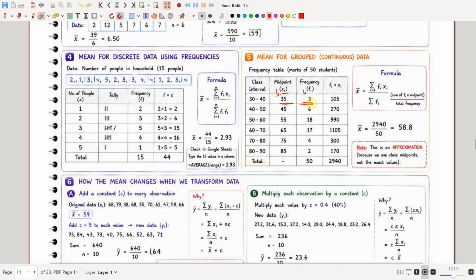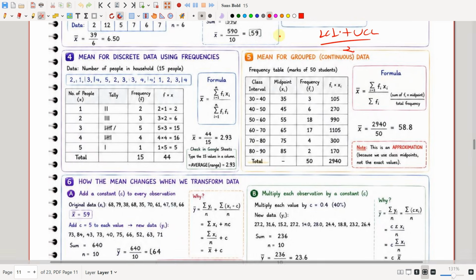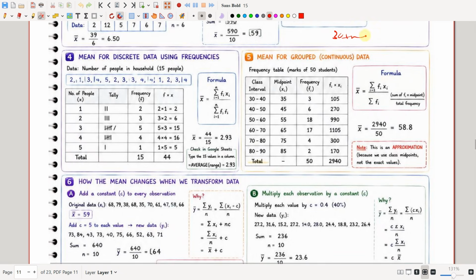We calculate the midpoint as LCL plus UCL divided by 2. So 30 plus 40 divided by 2 is 35, 40 plus 50 divided by 2 is 45, 50 plus 60 divided by 2 is 55, 60 plus 70 divided by 2 is 65, 70 plus 80 divided by 2 is 75, and 80 plus 90 divided by 2 is 85.